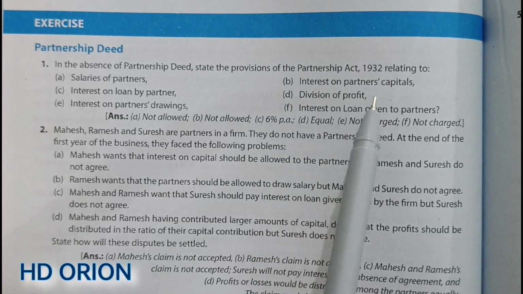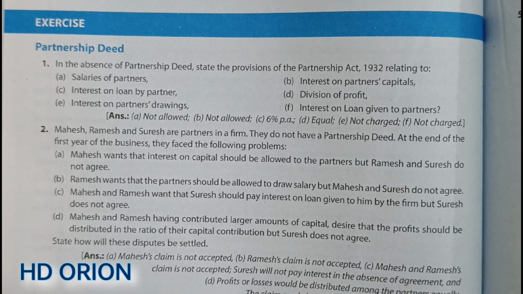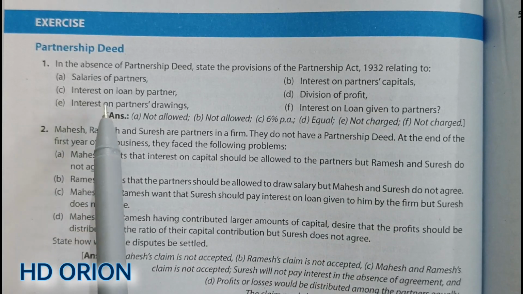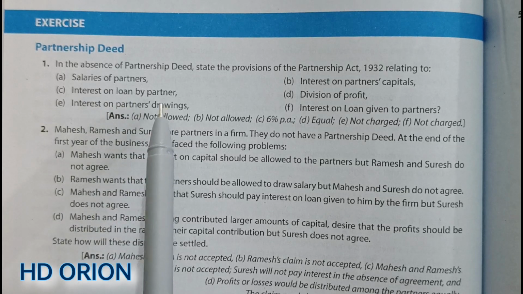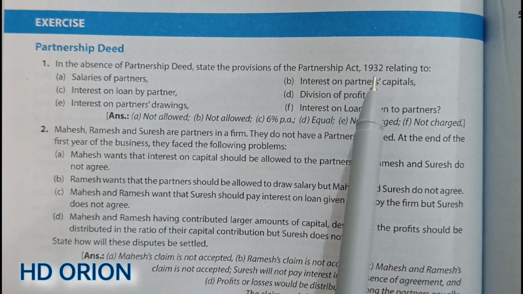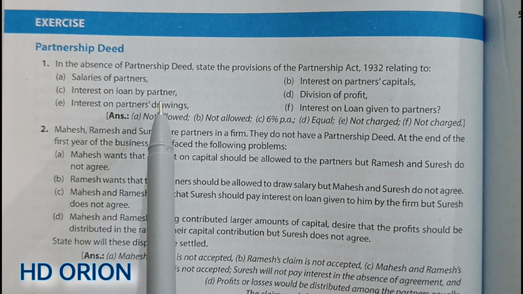B, interest on partners' capitals. Means whatever capital the partner has invested in the firm, they expect interest on it. But if there is no partnership deed or if there is no clause related to interest on capital, then no interest on partner's capital will be paid. C, interest on loan by a partner. When a partner has provided loan to the firm, in that case, the Partnership Act 1932 says that 6% per annum interest be paid to the partner.